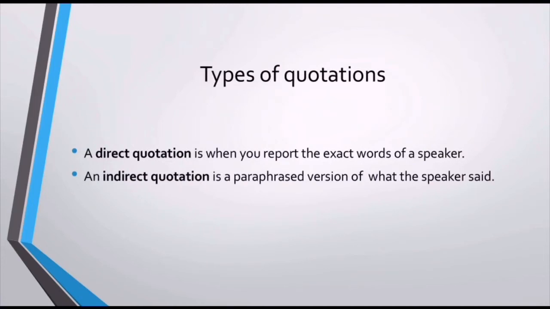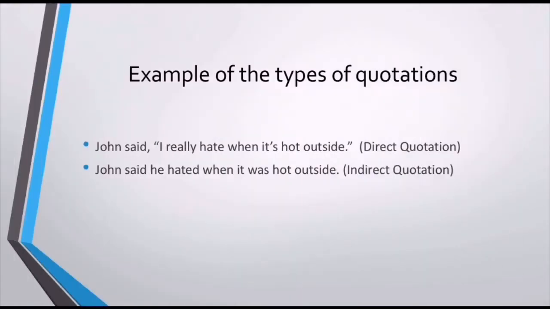Types of quotations. A direct quotation is when you report exactly the words of a speaker without changing any word. And also there is an indirect quotation that is used when you try to say with your own words what the speaker said at some time. So we have here the example of the types of quotation.